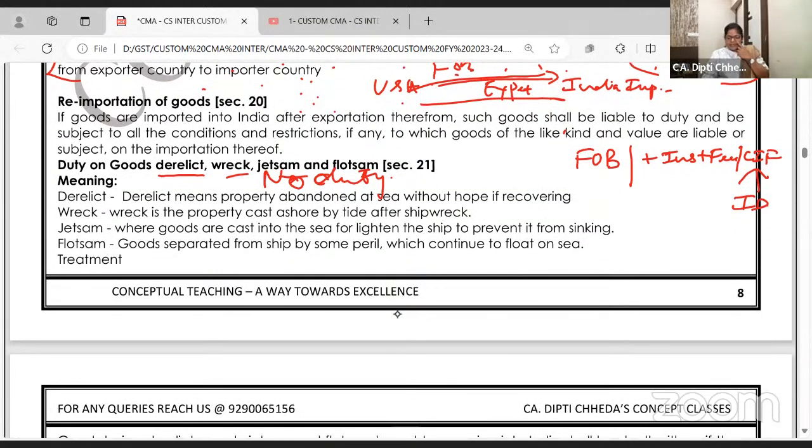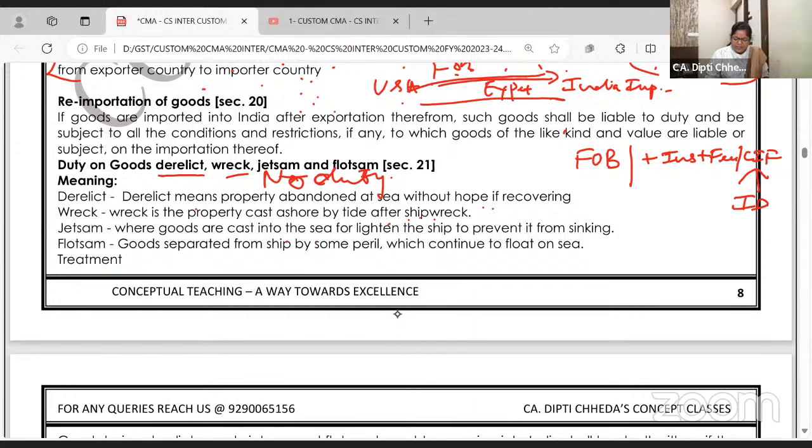Now, what are all these, beta? No duty is charged on them. Now, what is this? Derelict means property abandoned at sea without hope of recovery. I imported some goods, but then it's just like abandoned in the sea. Wreck is the property cast ashore by tide after a shipwreck. If a ship has an accident and the goods come floating, but it's all wrecked, destroyed.